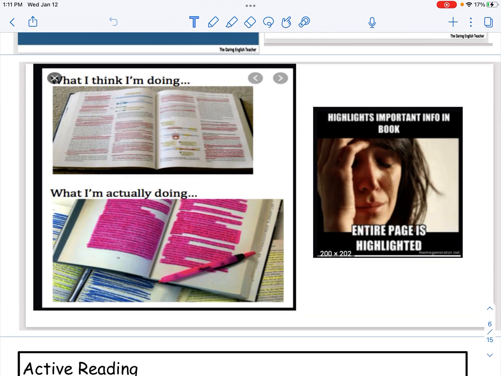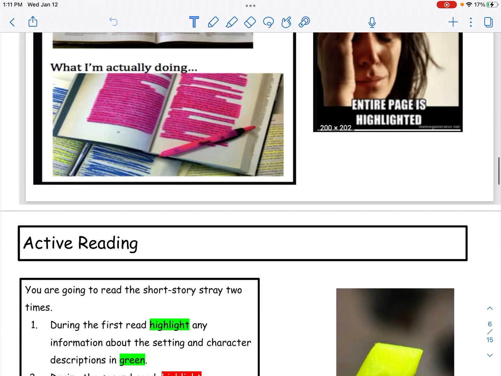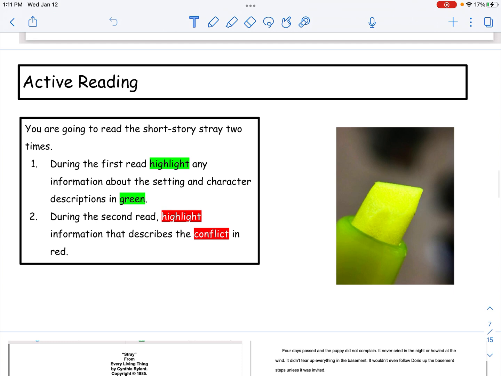So sometimes we think we know what we're doing when we get highlighter happy, but if the entire page is highlighted, there just can't be that much important information. So that's the opposite of annotating. All right, so what we're going to do is highlight for a specific reason.